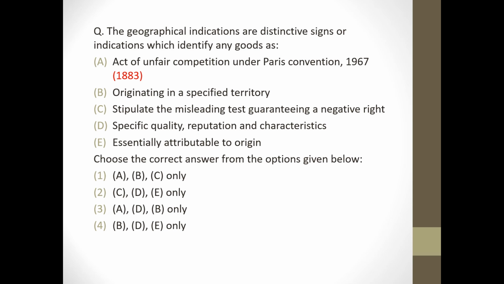Next question. The geographical indications are distinctive signs or indications which identify any goods. An act of unfair competition under Paris Convention. Wrong, because it was not in 1967, it was in 1883. Originating in a specified territory. Correct. Stipulate the misleading test guaranteeing a negative right. Wrong. Specific quality, reputation and characteristics. Correct. Essentially attributable to origin. Correct. So answer will be option number 4.